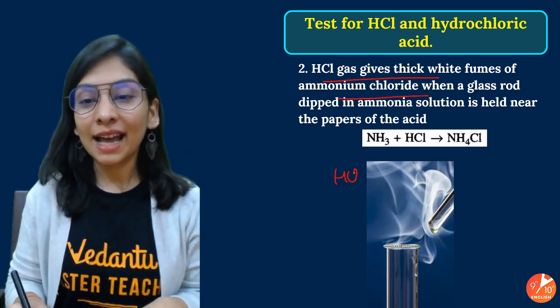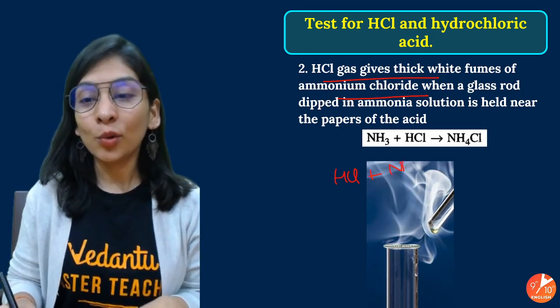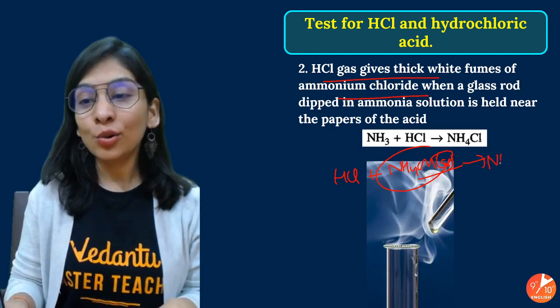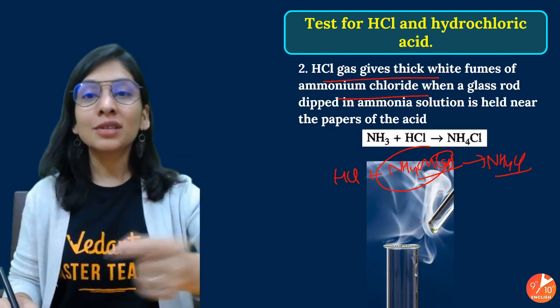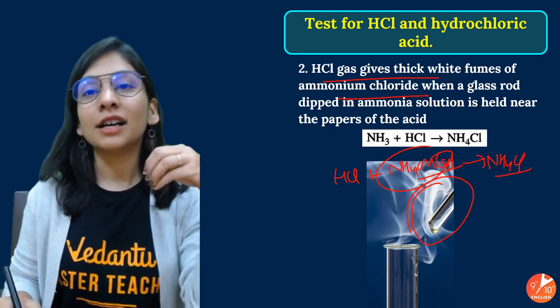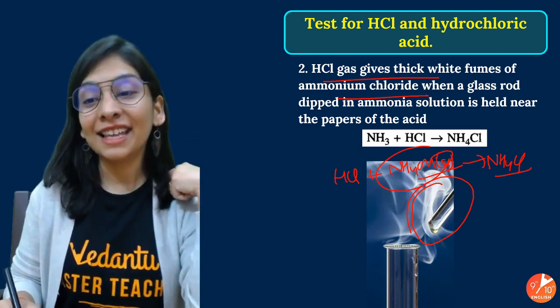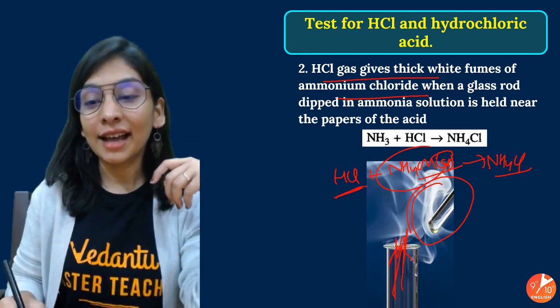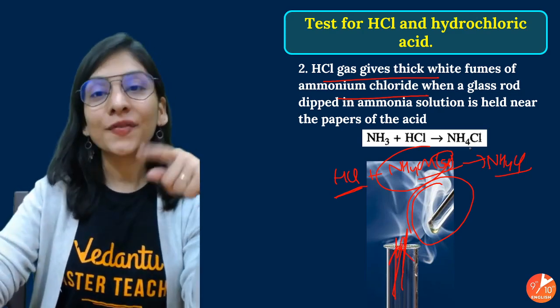So if you take HCl gas with ammonium hydroxide solution, you take a glass rod dipped in ammoniacal solution, ammonium hydroxide, and you get thick white fumes around this glass rod. That is telling you that there is HCl gas that you have taken here, because of these fumes that form.